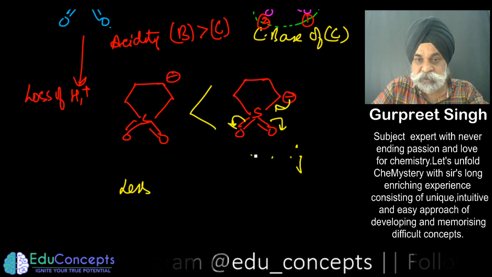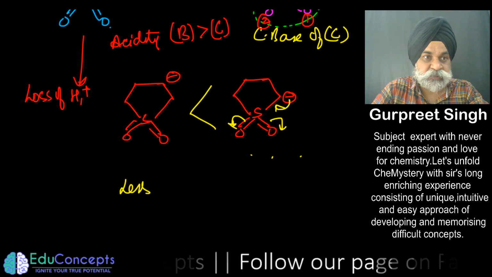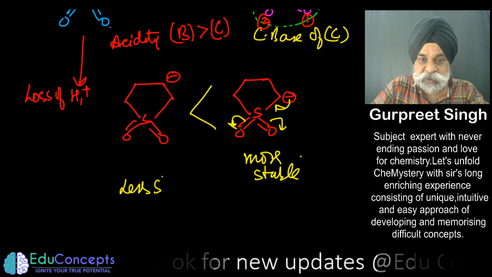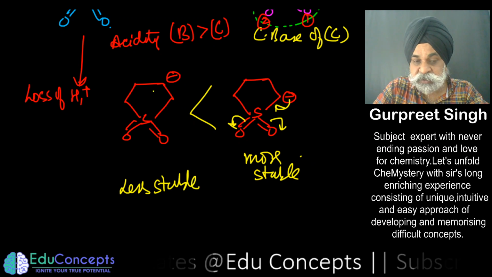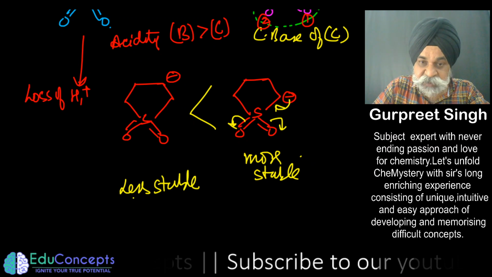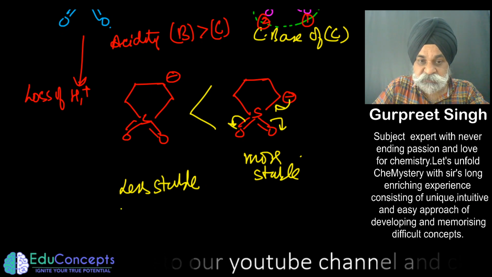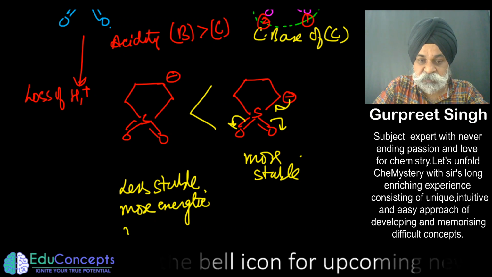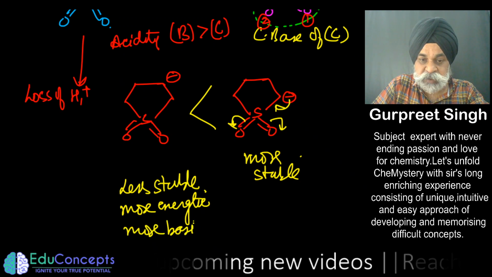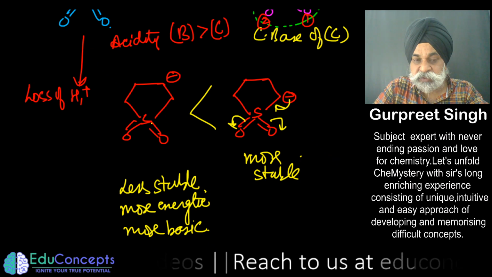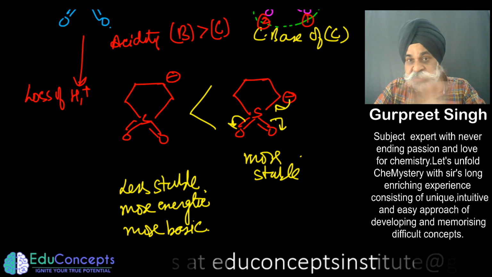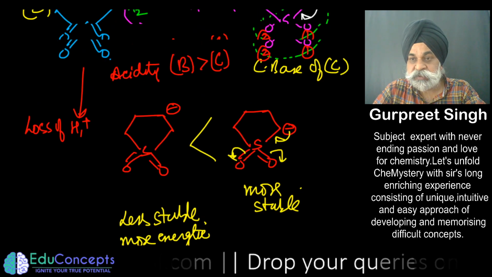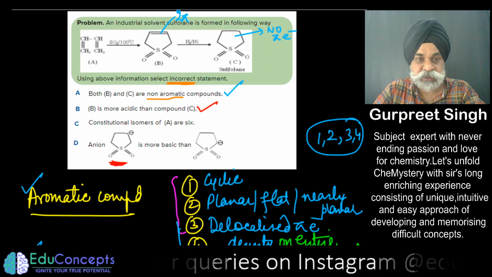We say this is more stable, and this is less stable because the negative charge is not being dispersed anywhere. And if it is less stable, it would be more energetic, and it would be more basic. So I would say this anion would be more basic than this one in comparison. So this means that your D option also seems to be correct.